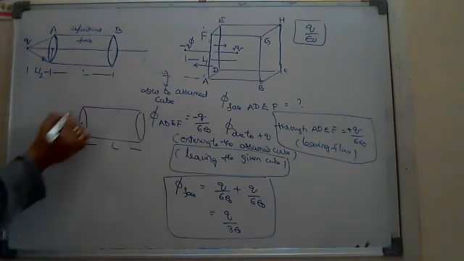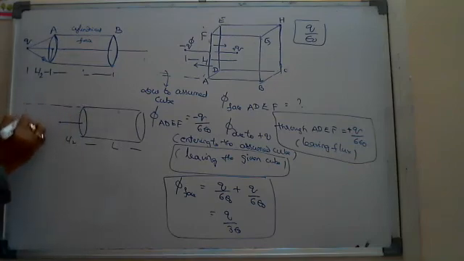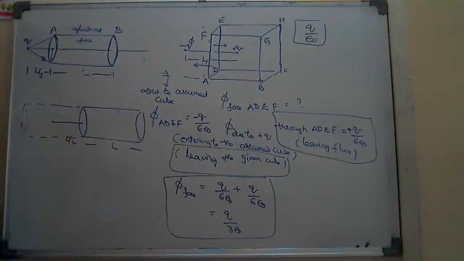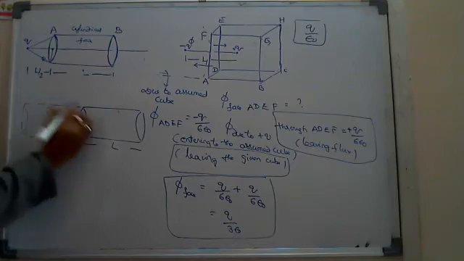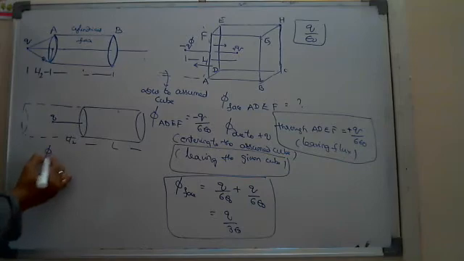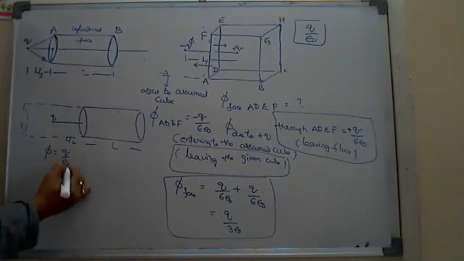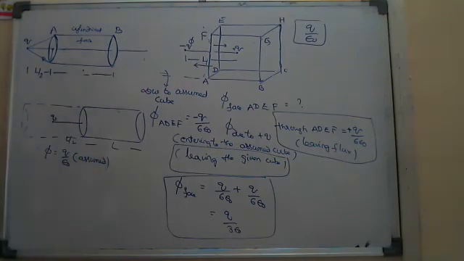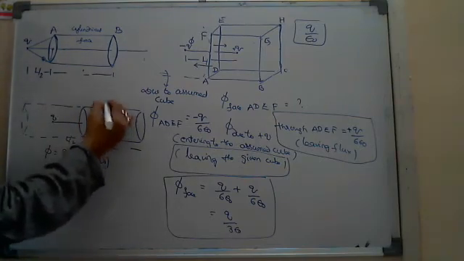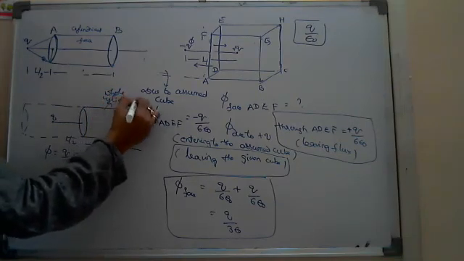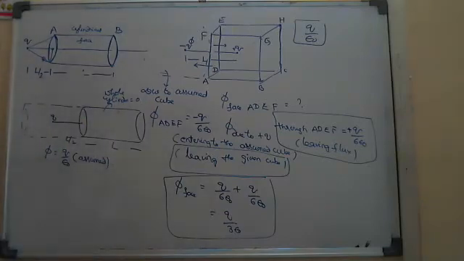You can do one thing here. You can construct one more cylinder of length L so that this charge will come to the center. And here the flux linked to the whole cylinder is phi equals Q by epsilon naught. This is through the assumed cylinder. Of course, through the given cylinder, the flux is equal to 0. Why? Because the charge is present outside.